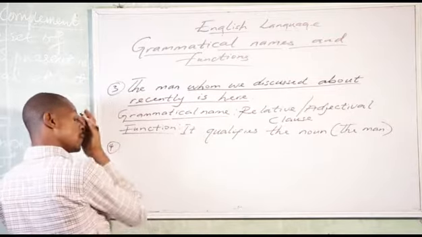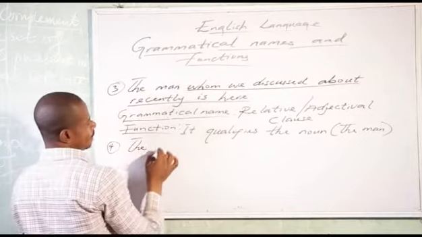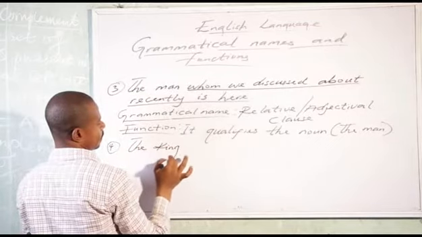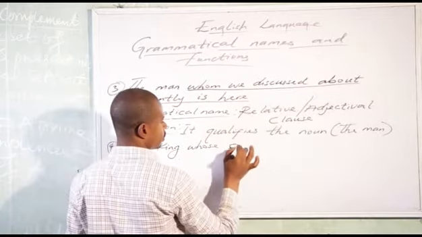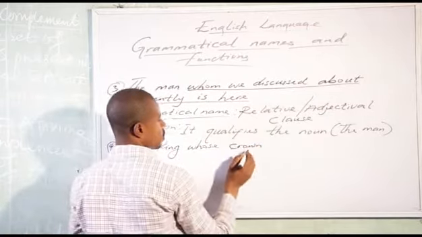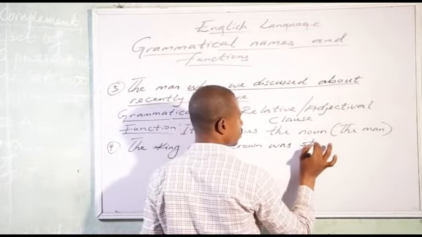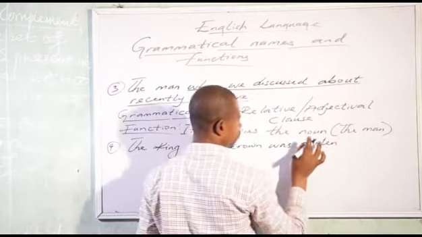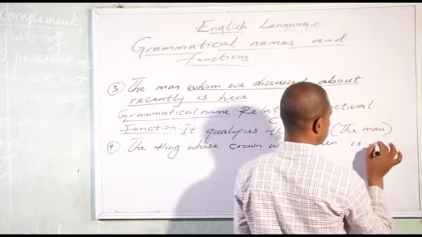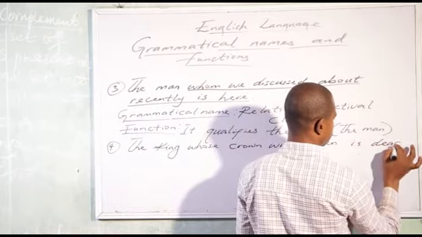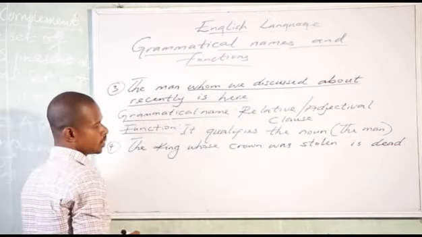Number 4. The king whose crown was stolen is dead. The king whose crown was stolen is dead.